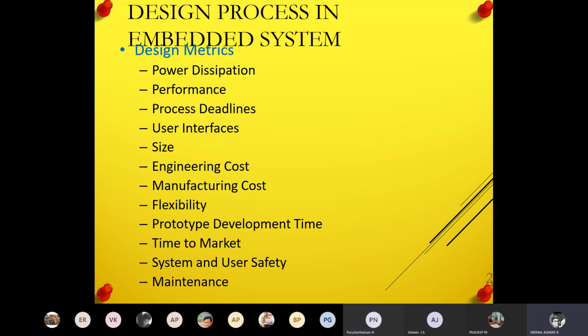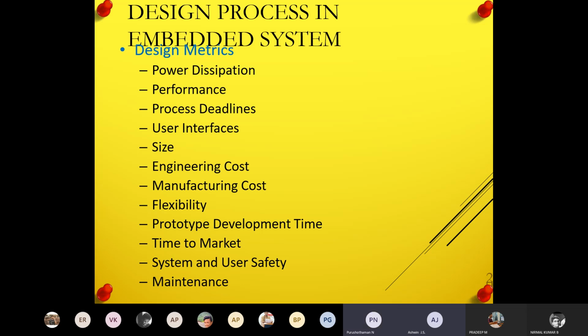Engineering cost means designing. Yes, designing. If a software engineer is writing code, he is not going to spend anything, he's only writing the code. But for his idea, I'm going to give you an amount to get the code, because I don't have the knowledge of that. So engineering cost is for the person who gives something by means of his knowledge. Manufacturing cost is nothing but device cost: how much cost is taken to manufacture a device? So that is the difference.